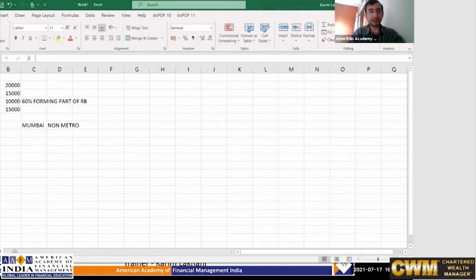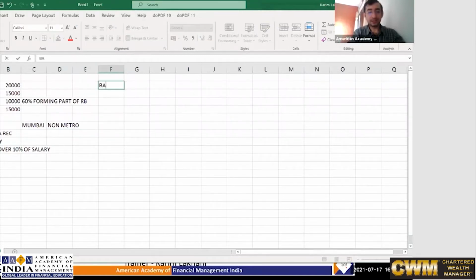So the points you have: the first one is actual HRA received, then percentage of salary, and rent paid over 10% of salary. Now, what is salary over here?